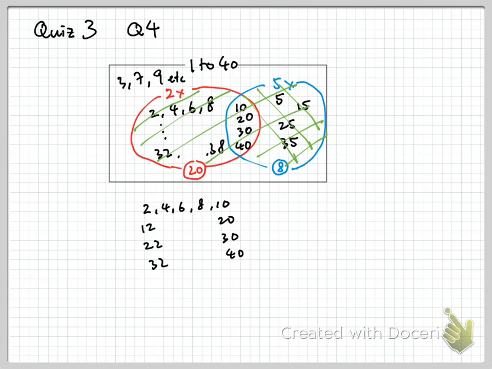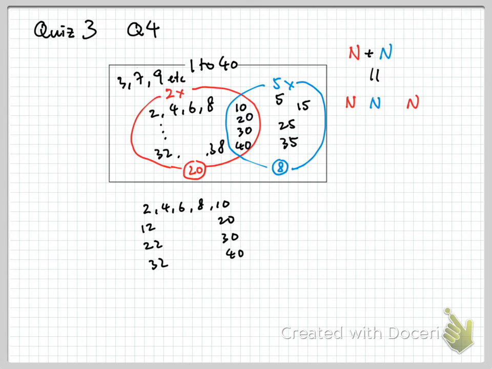According to the Venn diagram principle, the number in red plus the number in blue equals the number of red and blue plus the number of red or blue. This is or. Oh, I should have given more space between them.